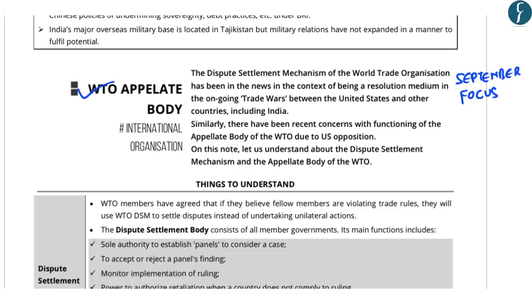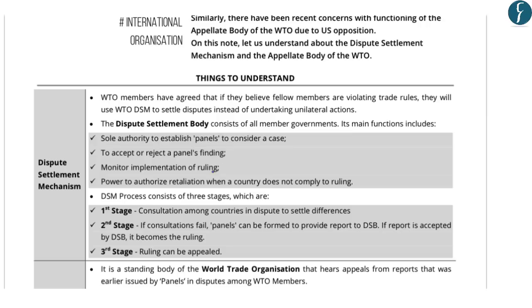Now, the issue of reform of WTO's appellate body has also been covered in the September edition of Focus. And regarding this, the Focus reads that the dispute settlement mechanism of WTO has been in news in the context of being a resolution medium in the ongoing trade wars between US and other countries, including India. And if you notice, the statement is similar to the context of the question of the mains examination. Now, this section of the Focus also discussed the dispute settlement mechanism of WTO. However, let us try to understand what are the issues related to the appellate body of WTO.